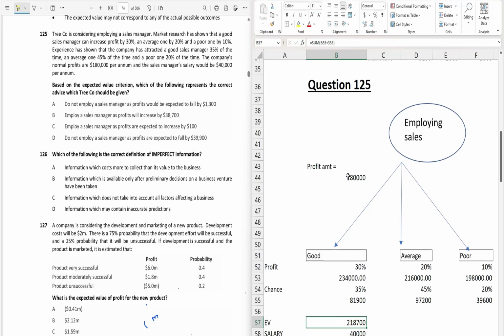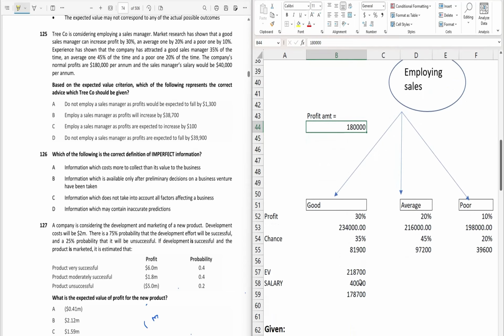Now we need to deduct the salary of the manager, which is 40,000. So deducting this, it will give our expected profit of 178,700. You can see that previously our profit was 180,000, but after hiring the manager, we got a decline in our profit by 1,300. So do you think you need to hire the manager? No. Obviously not, because profit would be expected to fall by 1,300.